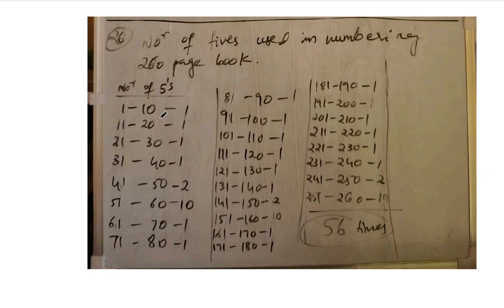1 five, right? And 11 to 20 it is 1. 21 to 30 it is 1. 31 to 40 it is 1. 41 to 50 it is 2. Why? 45 is there and 50 is there. 2 fives we are getting. And again 51 to 60 it is 10. Why? 51, 52, 53, 54. So like that it is 9, and 55 has 2 fives. So it is 10. Like that, if you calculate, you are going to see that the number of 5s is 56 times. Okay. Or else you can also do it this way.